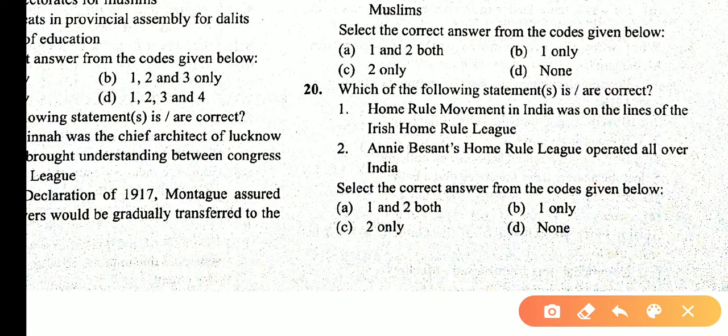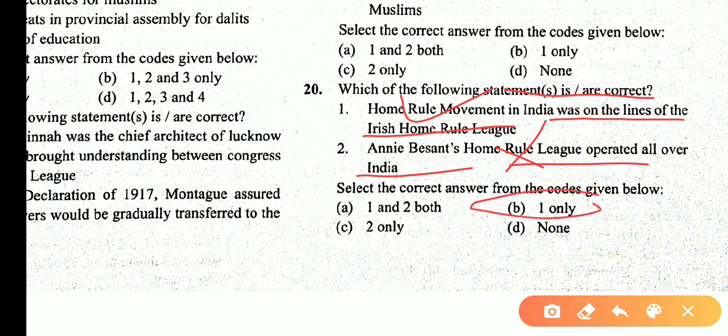Which of the following statements are correct? The Home Rule Movement in India was on the lines of the Irish Home Rule, yes. Annie Besant's Home Rule League operated all over India? No, because Annie Besant's movement operated all over India except Tilak's Home Rule League area. So the second statement is incorrect. Asking about correct statements, only one, so the answer is B.